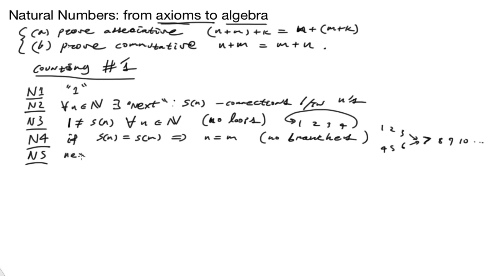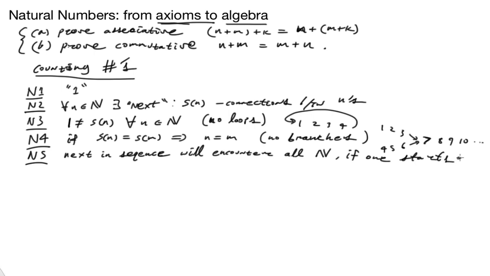And the last axiom, and I'll paraphrase here, is that the next in sequence will encounter all n, provided you start at 1.